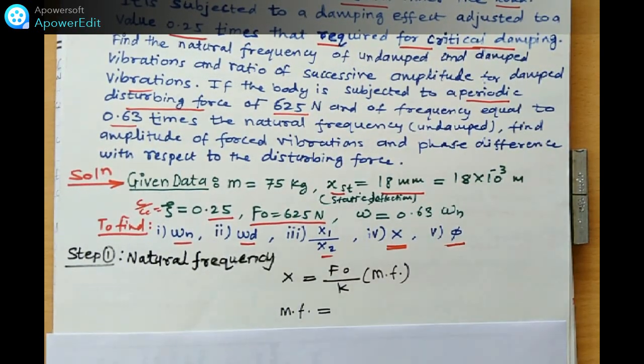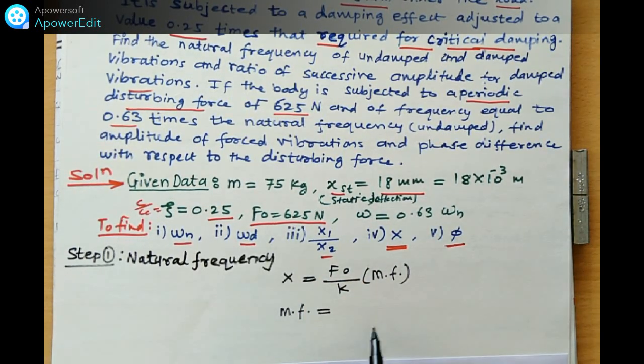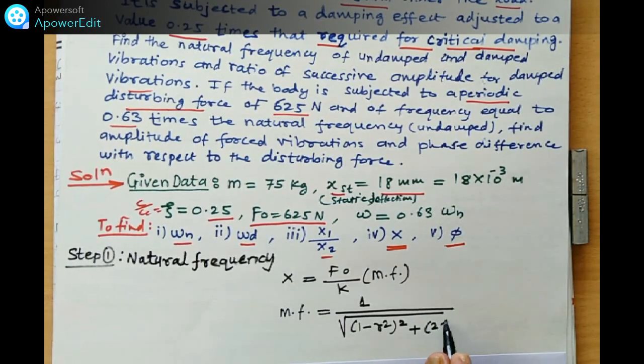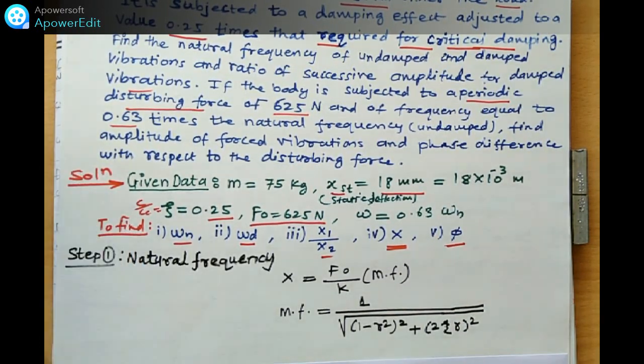We know this formula: the magnification factor we can find out as 1 upon, in the denominator, the square root of [1 minus r squared] squared plus [2 zeta r] squared.